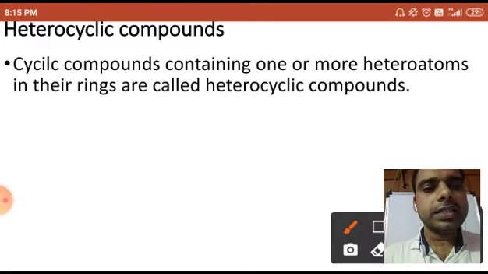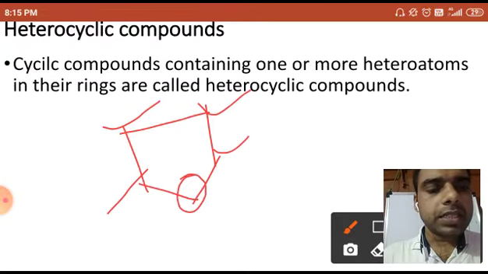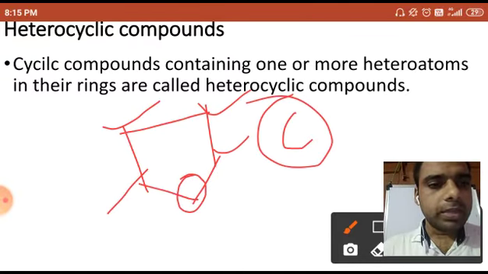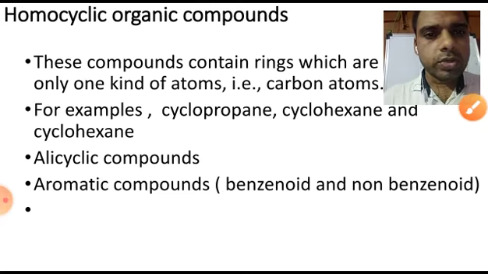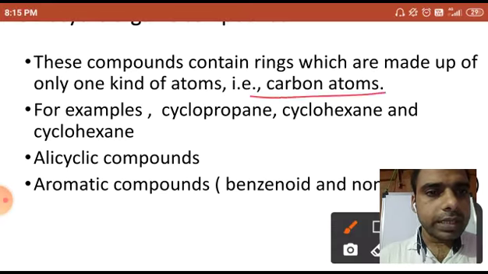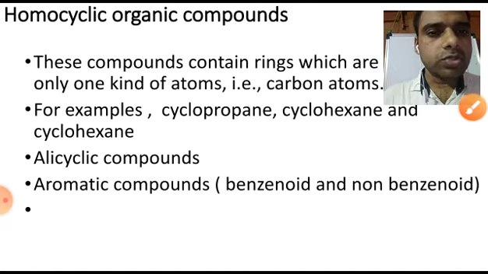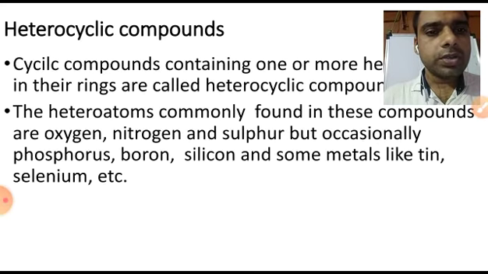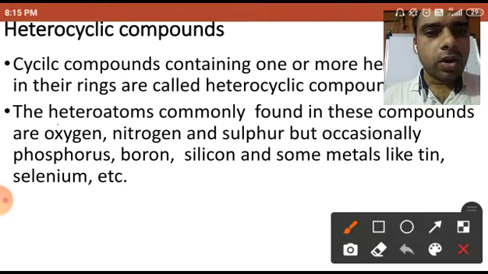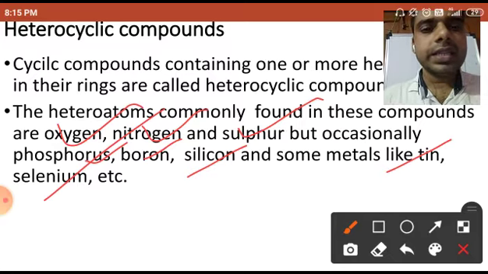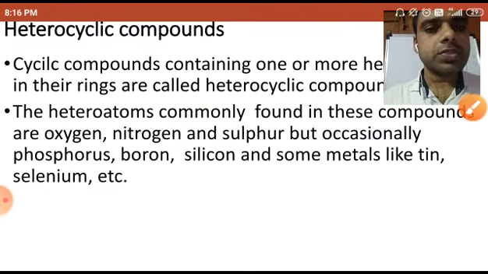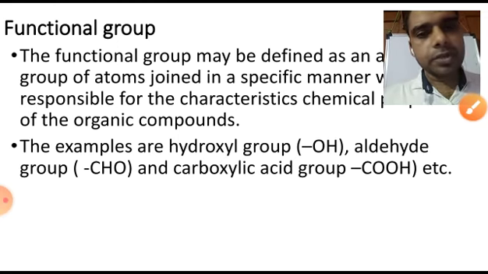If carbon only is there, it comes into the homocyclic, as you have done in the previous topic, where only one kind of atom, carbon, is present. If there is an atom other than carbon, such as oxygen, nitrogen, sulfur, phosphorus, boron, silicon, and also tin or selenium, it is called a heterocyclic compound.